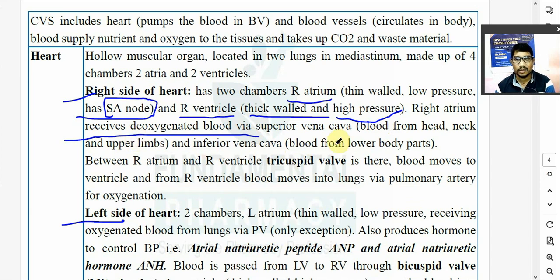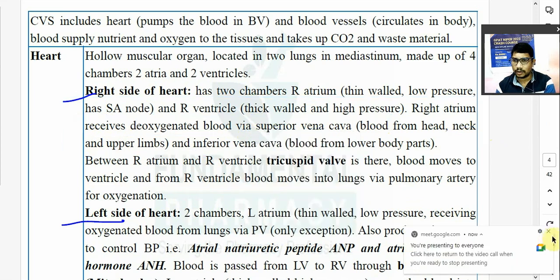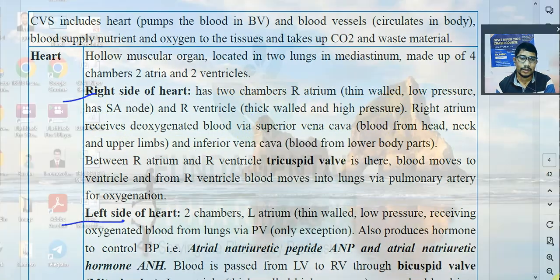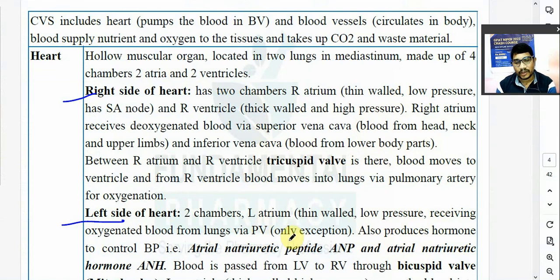इसको अपन impure बोलते हैं. Via superior vena cava, which will collect the blood from upper body part, that is a head, neck and upper limbs, right? And दूसरा होता है inferior vena cava. So right atrium will receive blood from superior vena cava as well as inferior vena cava. Right atrium will receive blood from 2 major veins, that is a superior vena cava and inferior vena cava, right? So superior vena cava will collect the blood from upper body parts like head, neck, upper limbs. Inferior vena cava will collect the blood from lower body parts.